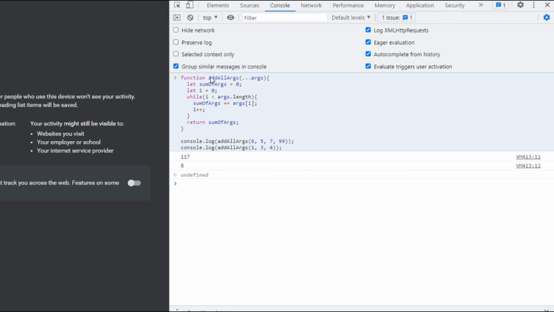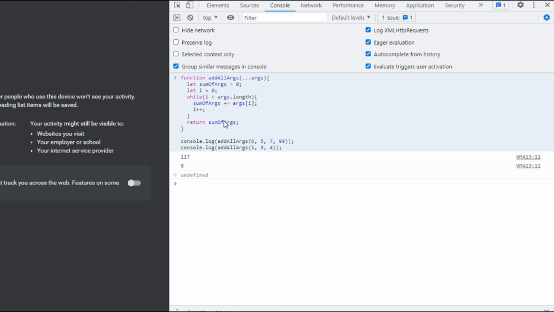If you see the example here, I am writing a function for the addition of all arguments. I created a rest parameter args here. You can pass n number of arguments to this args parameter. So internally, I will take this args parameter and calculate the addition of all the arguments. Here I have taken the arguments. Using a while loop, I am adding all the arguments to a common variable, that is sum of args, and I am returning the sum of the arguments.